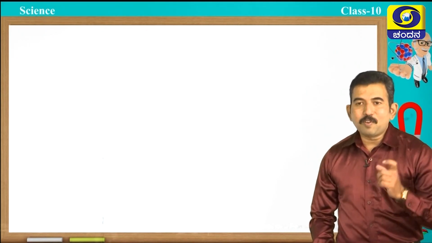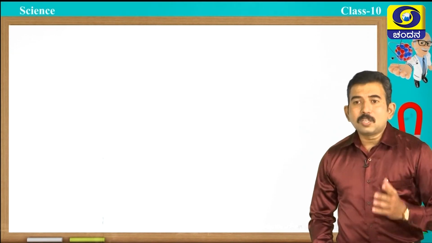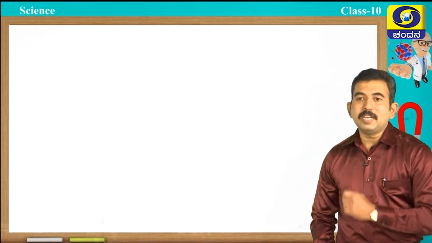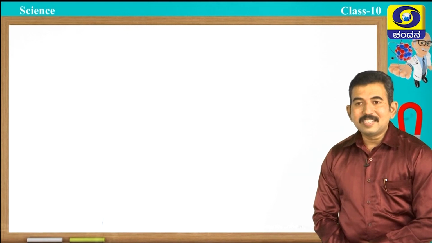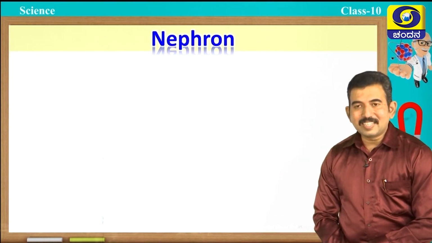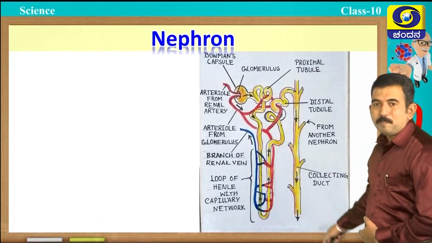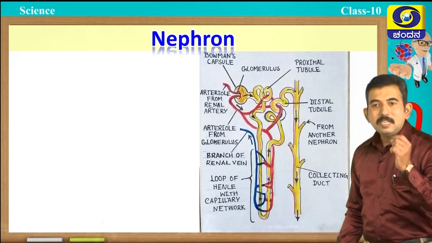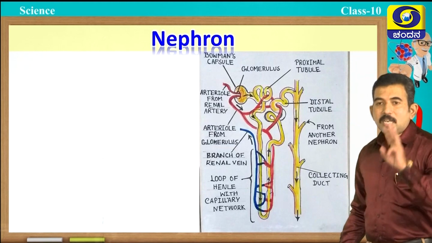Students, each of our kidneys contains millions of structural and functional units which play a very important role in excretion. Can you guess what is the name? Yes, you are right. It is nothing but the nephron. You can observe the picture of the nephron. Millions of nephrons are present in each kidney. This nephron mainly consists of three parts.